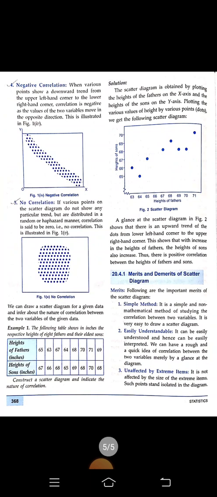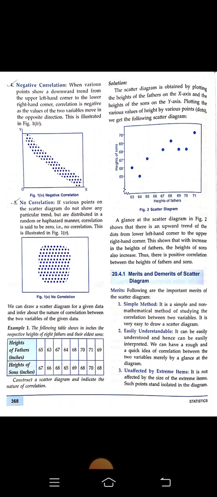The various points show a downward trend from the upper left hand corner to the lower right hand corner. Correlation is negative as the values of the two variables move in opposite directions. This is illustrated in figure number 1, the fourth figure.